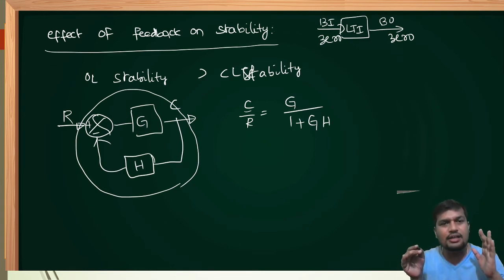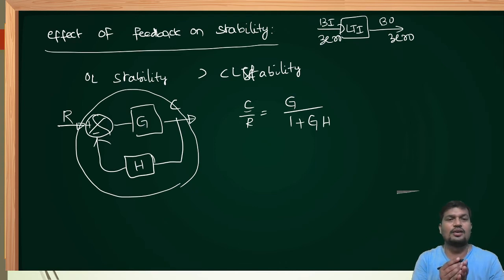If output is out of control, then the system is unstable. If output is controlled, definitely the system is stable. Once again I am repeating, generally, what is the meaning of unstable system? If output is out of control or infinite value, then the system is unstable. If output is under control or finite value or bounded value, then the system is stable. Right now, output is a bounded value.